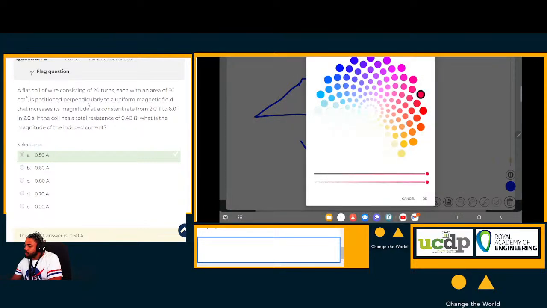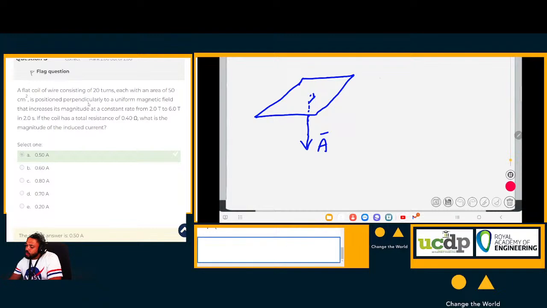Maybe I'll rewrite in a different color. That means that this magnetic field is either up or down. The magnetic field is either up or down. Does that make sense? Yes, sir. Because the magnetic field is not perpendicular to the area vector. It's perpendicular to the area itself.